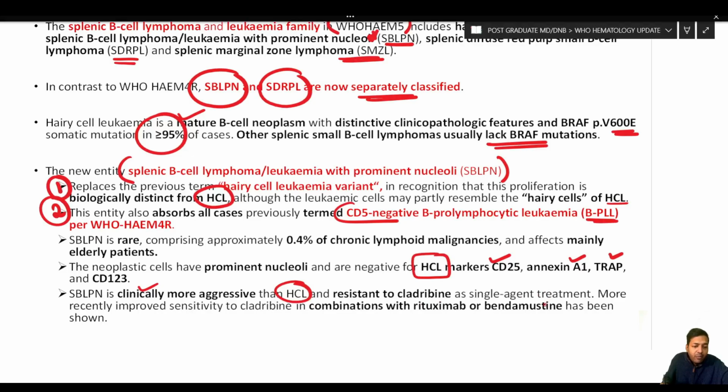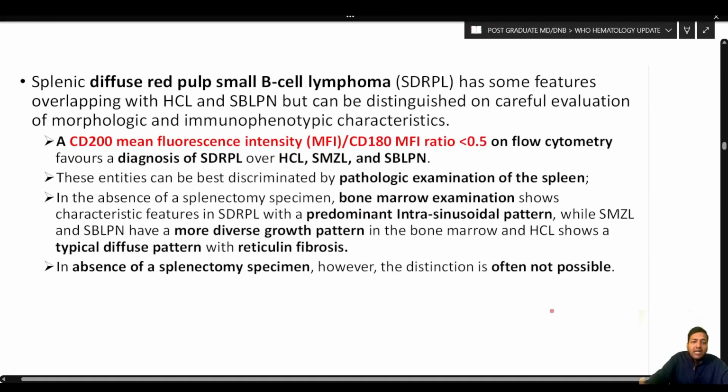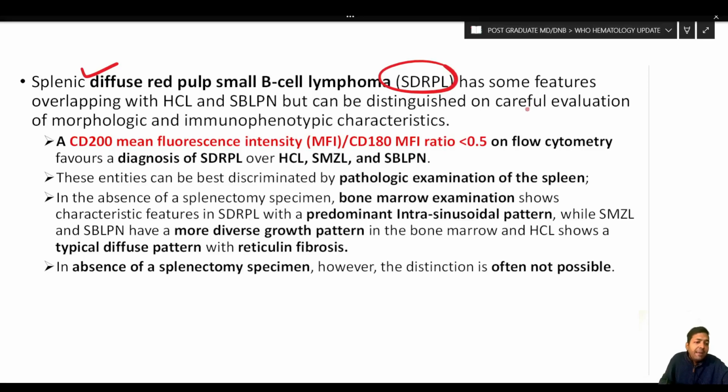More recently, improved sensitivity to cladribine in combination with rituximab or bendamustine has been shown as well. Now, splenic diffuse red pulp small B-cell lymphoma has some features overlapping with hairy cell leukemia and splenic B-cell lymphoma/leukemia with prominent nucleoli, but can be distinguished on careful evaluation of morphology and immunophenotyping.